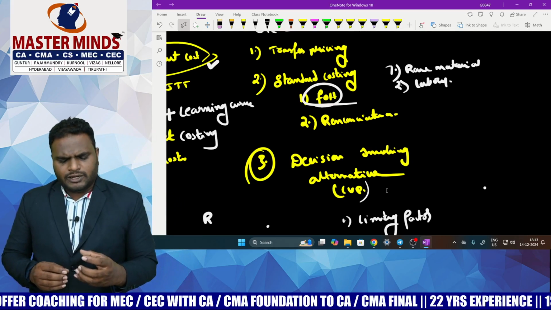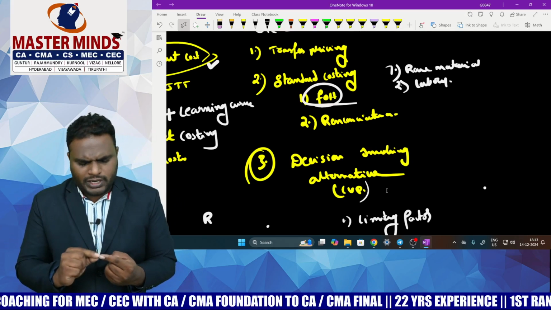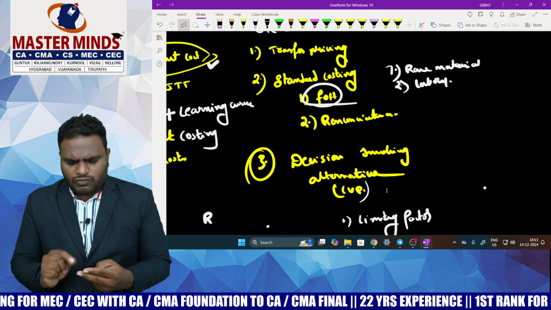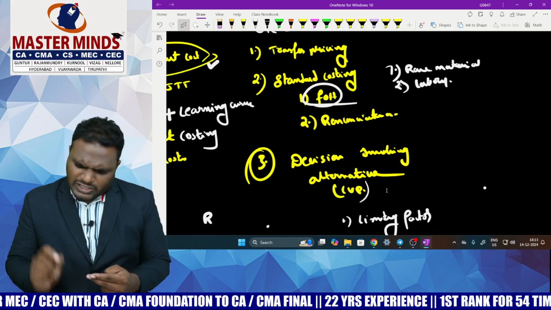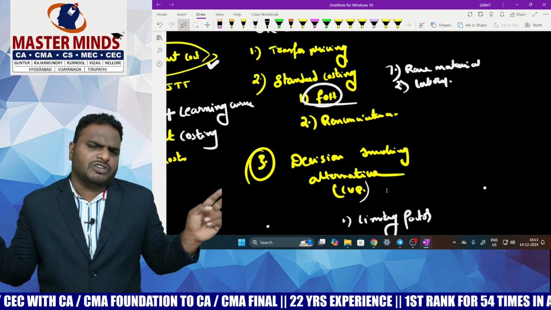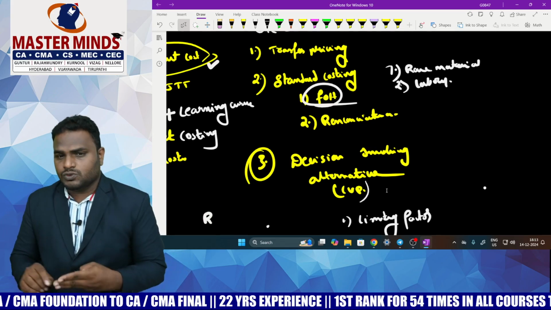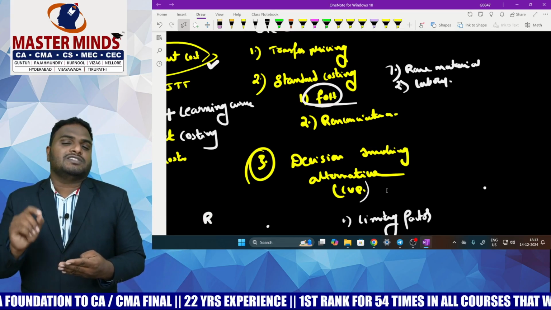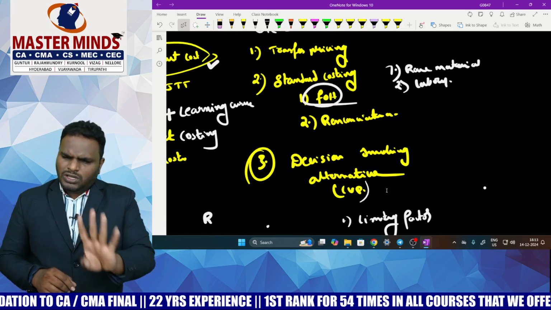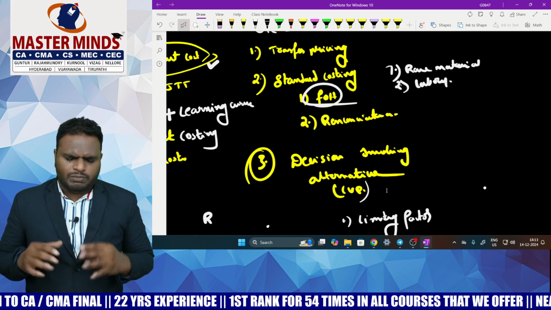Now, in standard costing, please practice one problem on material variance and only one problem on labor variance. Even though it is basic, that's sufficient. Then one problem on fixed overhead variances, and one problem on sales variances. Only the basic problems are sufficient. Yes, I am telling you the basic problem is sufficient.